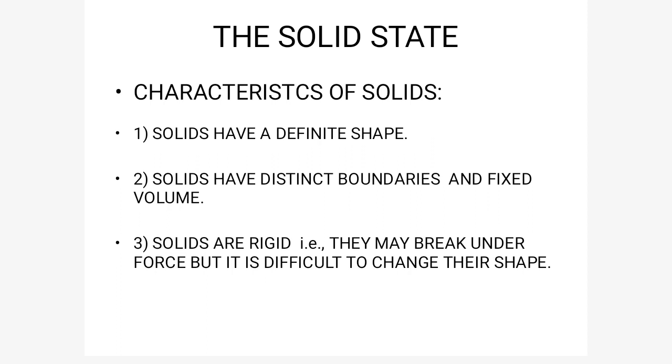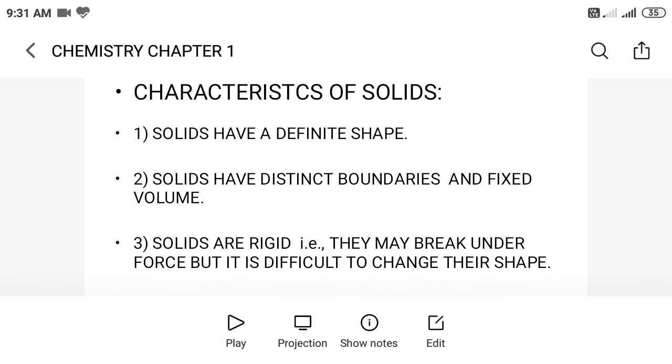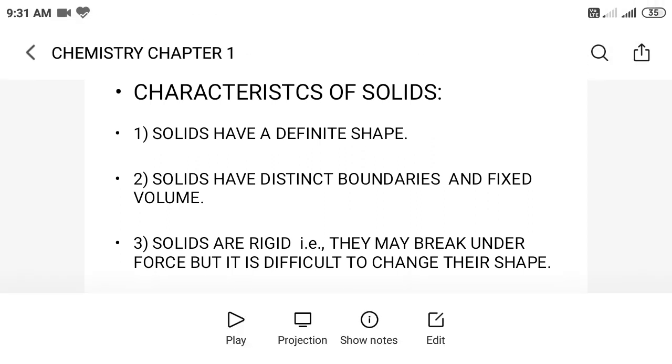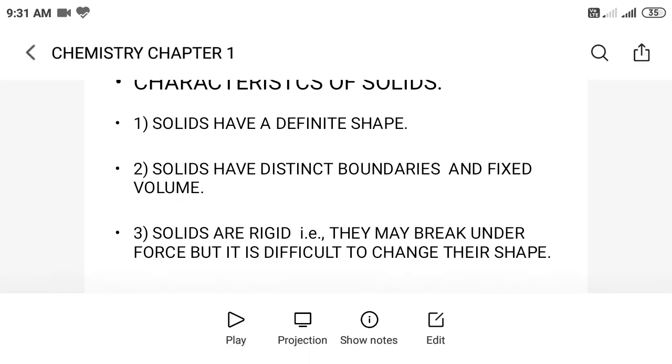Again, the next thing is, solids have distinct boundaries and fixed volume. That is, the boundaries of solids will not change, and the volume they occupy will also not change. To show that they have distinct boundaries, take a pen and draw the boundary over it, then remove the pen and draw the boundary again. These two boundaries will exactly match each other. So from this we can say that they have distinct boundaries. Solids are rigid, which means we cannot easily deform them, unlike rubber or something similar.